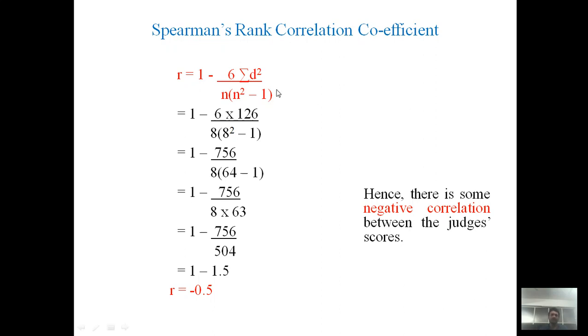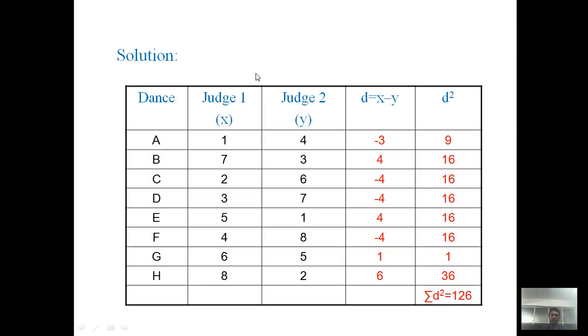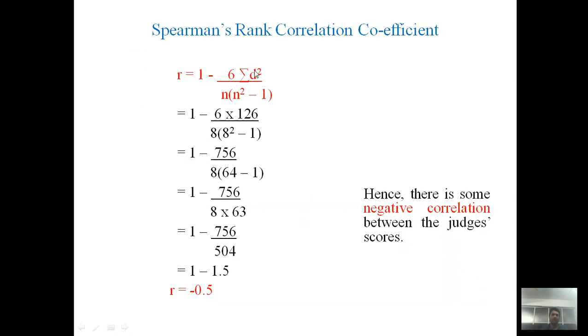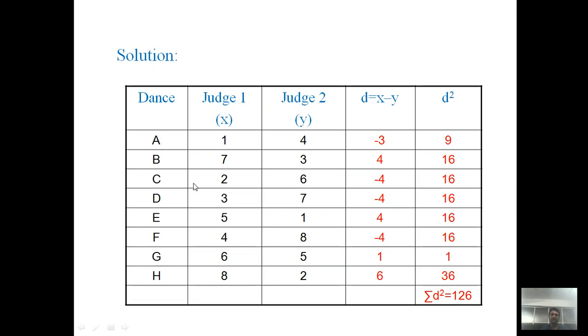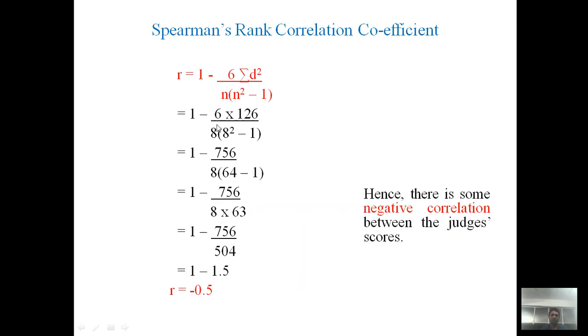Plugging the value of the summation of d squared into the Spearman formula: 1 is a constant, so it stays as is, minus 6 times sum of d squared, which is 126. n is the total number of observations, and in this example there are 8 dancers, so n is 8 and n squared is 8 squared, minus 1. So 6 times 126 is 756, and it is a very simple equation. By solving this, we get the value of r as negative 0.5.